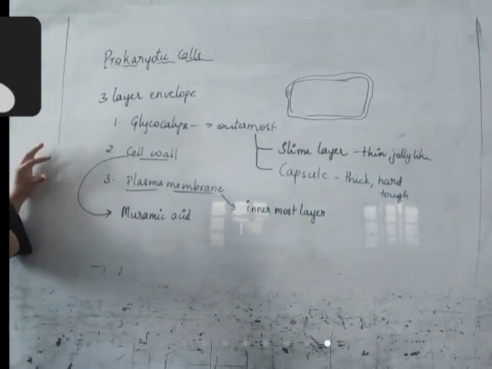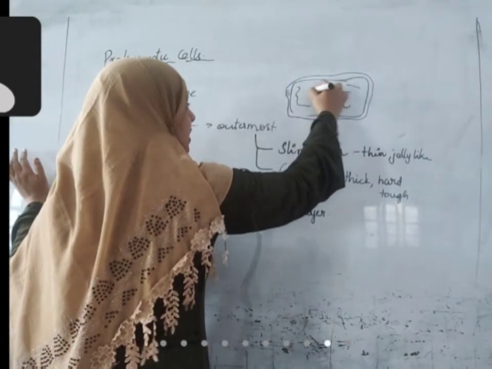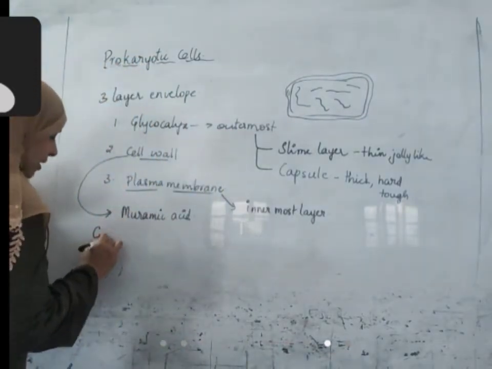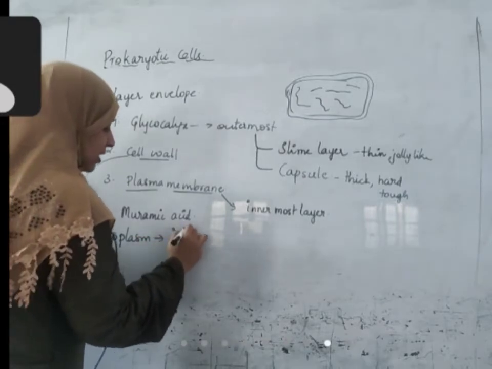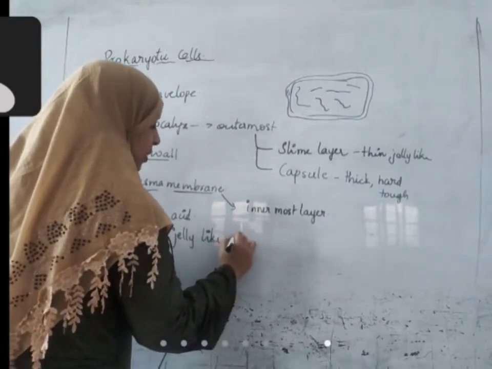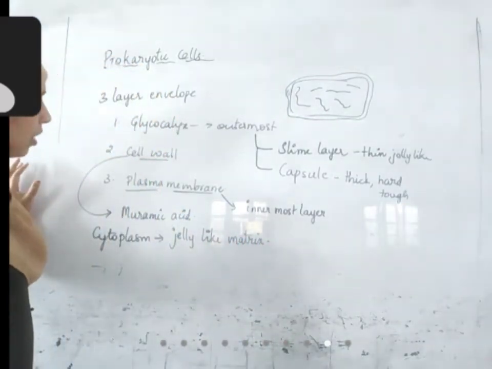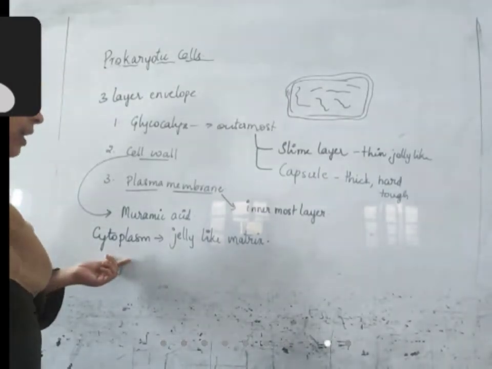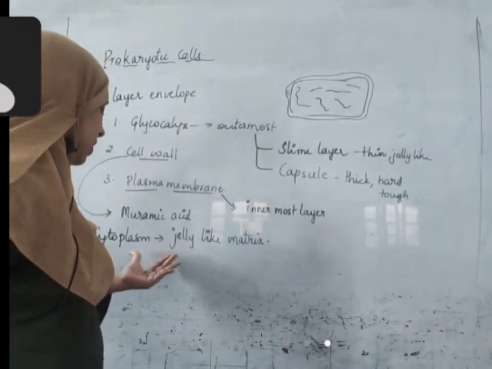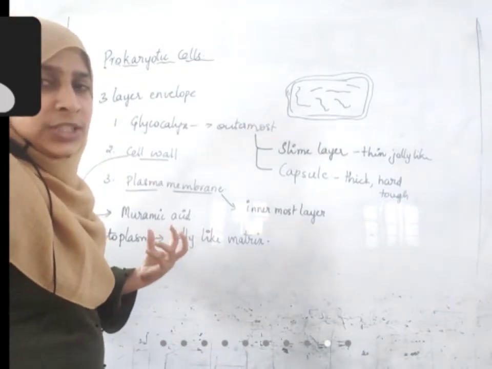Inside the three-layer envelope, the liquid portion that is present inside the cell is called cytoplasm. Cytoplasm is also a jelly-like matrix, because various substances like glucose, proteins and fats are dissolved in it. All these dissolved substances make it somewhat thick. That is why it is jelly-like.